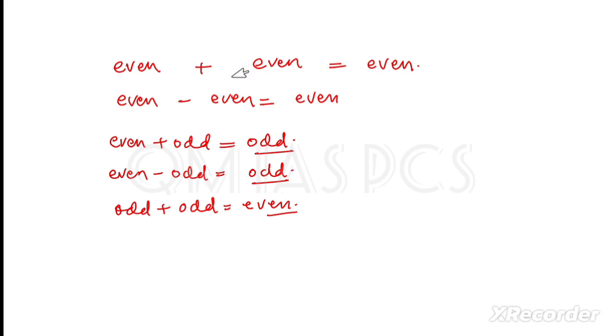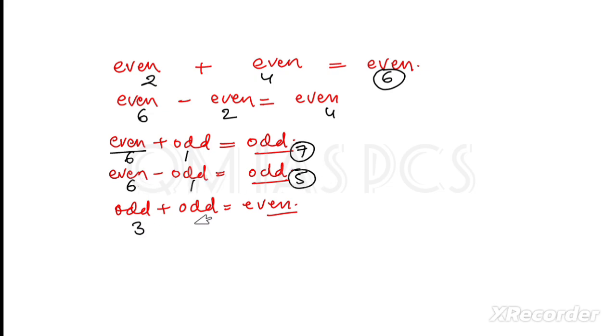I'm giving you some examples. If I add two even numbers like 2 plus 4, it will be 6, and 6 is an even number. Then if I subtract two even numbers like 6 minus 2, it will be 4. 4 is an even number, right? Then even number plus odd number, that is 6 plus 1, it will be 7. 7 is an odd number. Then 6 minus 1, that is 5. 5 is an odd number. Then 3 plus 5, it is 8. 8 is an even number.